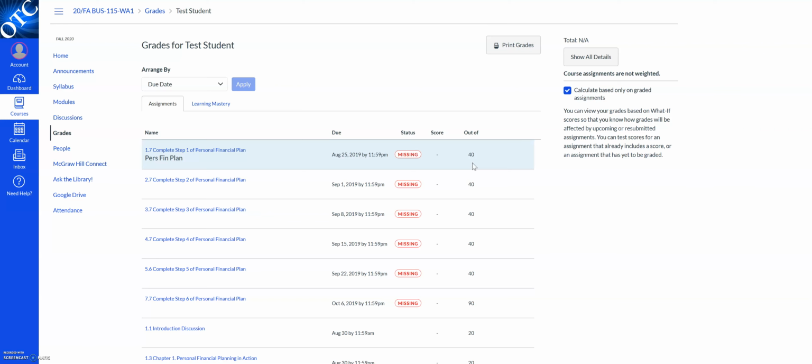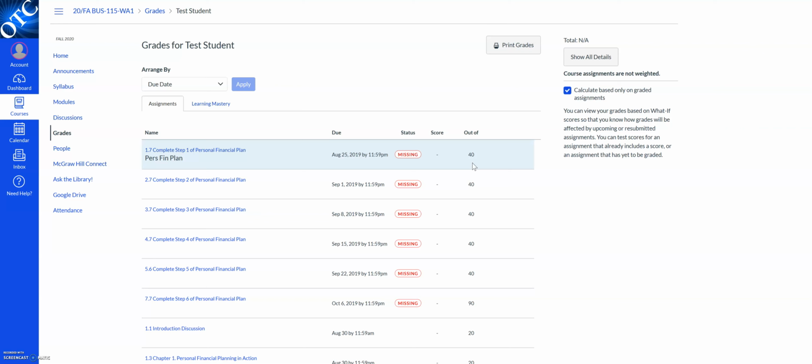You'll also be able to see the points that are applied for each of those assignments. They're listed here, except again for the Connect assignments. But you'll be able to see how many points have been applied once you complete the Connect assignments and the Connect quizzes. You should also know that you can complete Connect assignments and Connect quizzes as often as you like up until the due date.